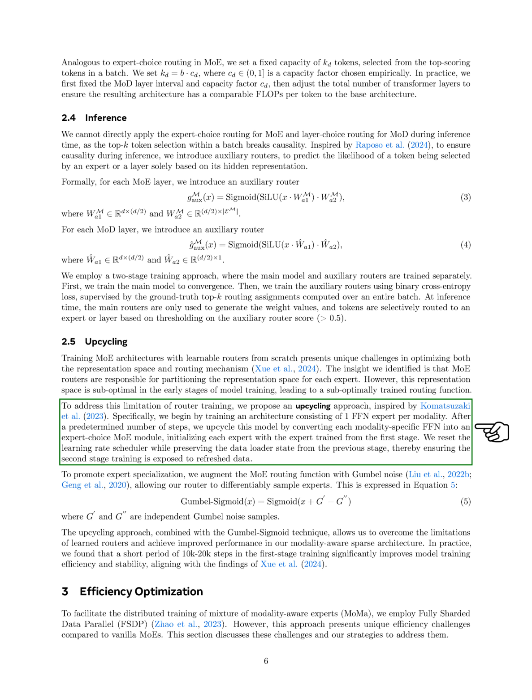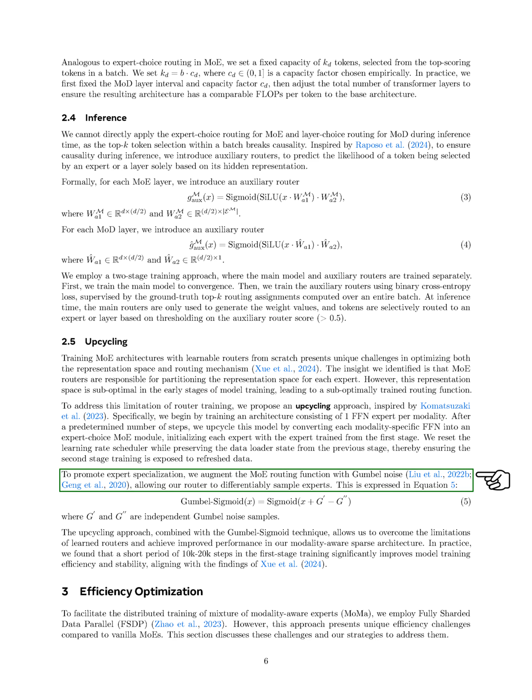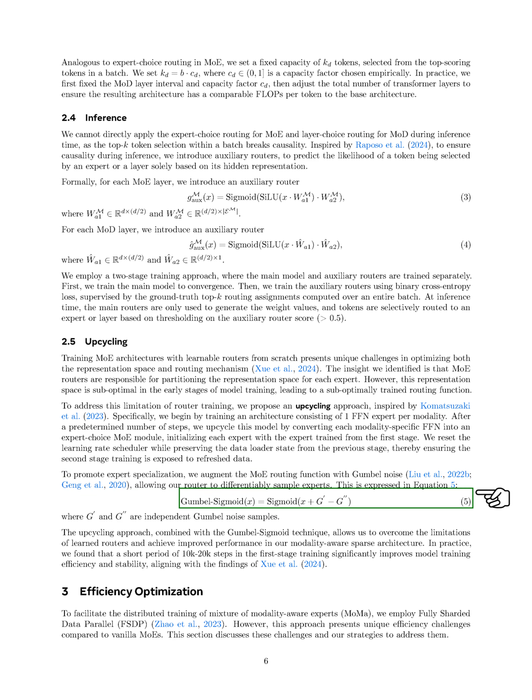We reset the learning rate scheduler while keeping the data loader state from the earlier stage, ensuring that the second stage training uses updated data. To encourage expert specialization, we enhance the mixture of experts routing function with Gumbel noise, which allows our router to sample experts in a differentiable manner. This is done using a Gumbel sigmoid function that combines the token score with independent samples of Gumbel noise.